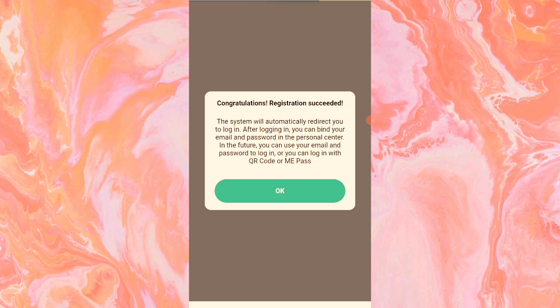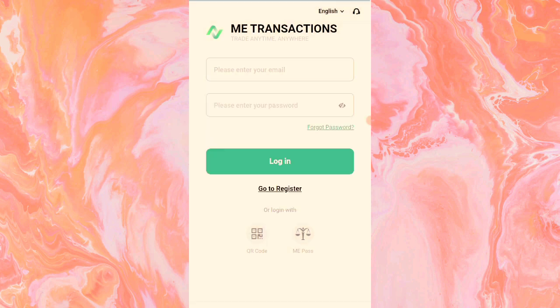After login, you can bind your email and password in the personal center. In future, you can use your email and password to log in. You can log in with your QR code or MEPass. So do you take note of that information? So I'm just waiting for them to log me in. Then I can add my email or password.